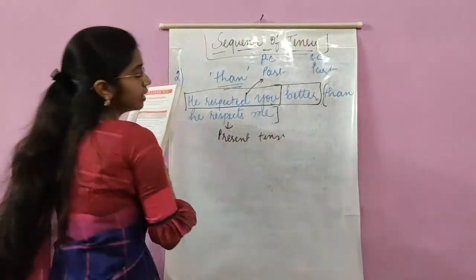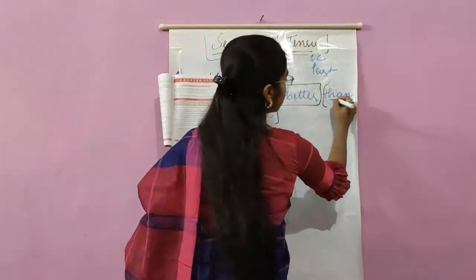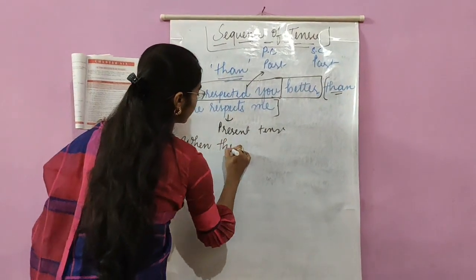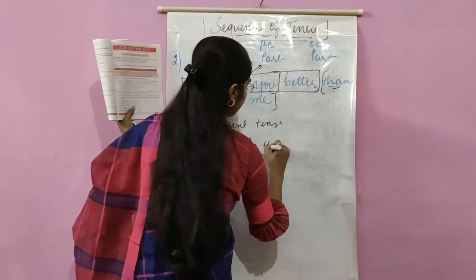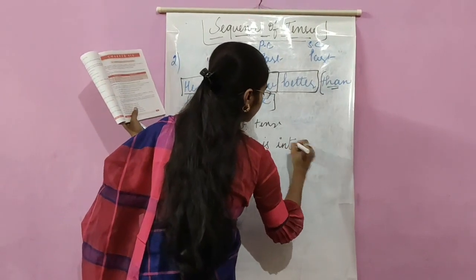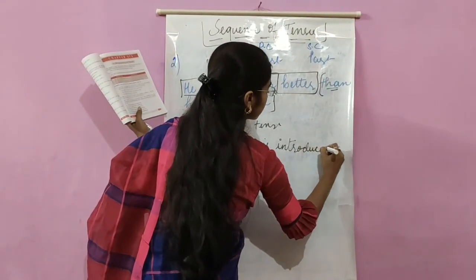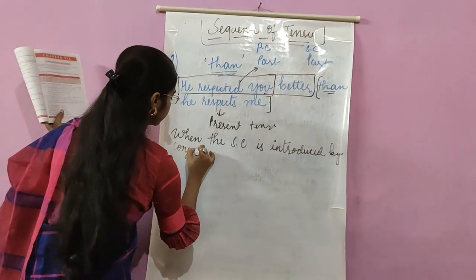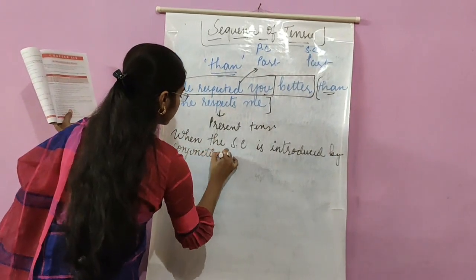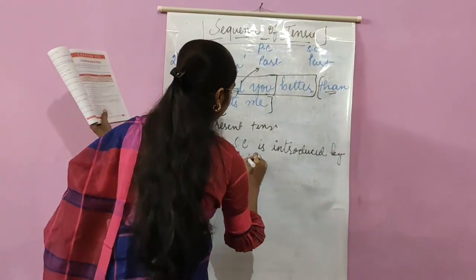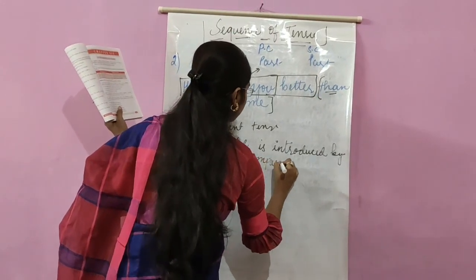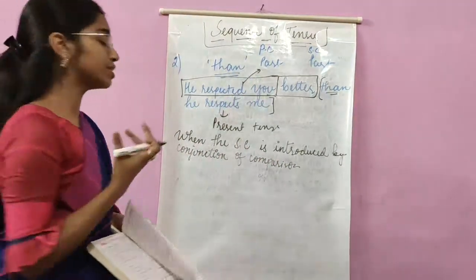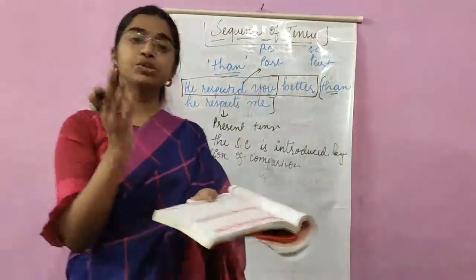This subordinate clause is introduced by a conjunction of comparison. I told you what a conjunction of comparison is: any conjunction whose function is to establish comparison between two or more things.